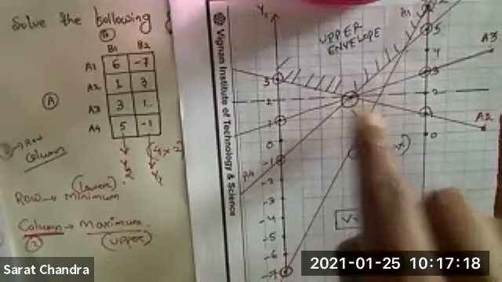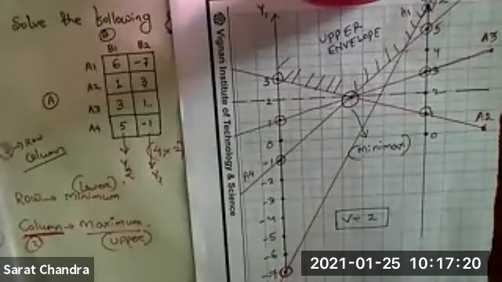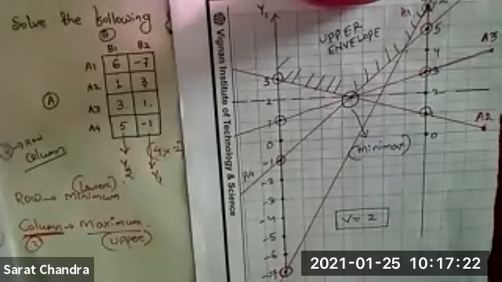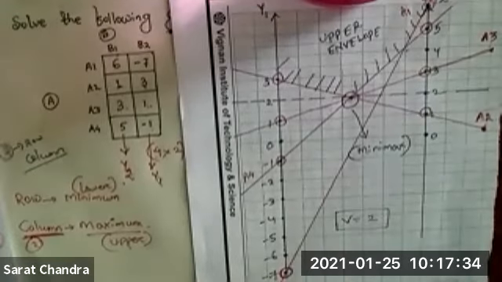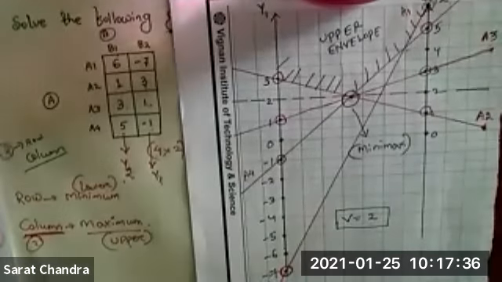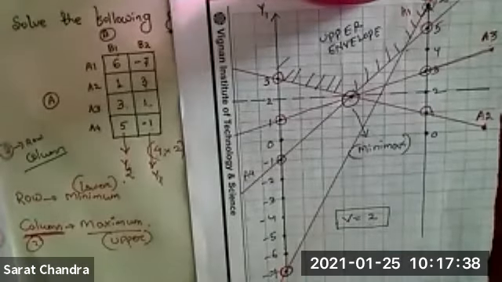Then you find out the slopes, take the opposite slopes, construct a 2 by 2 matrix and solve the game. These are the only 2 probabilities of questions you will get in your exam. So this is all about the theory of games by using the graphical method.